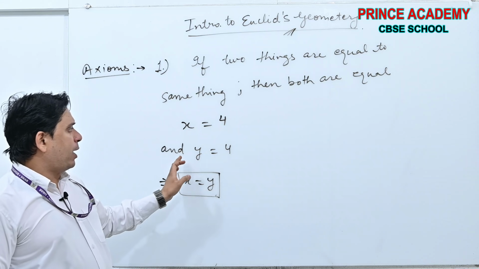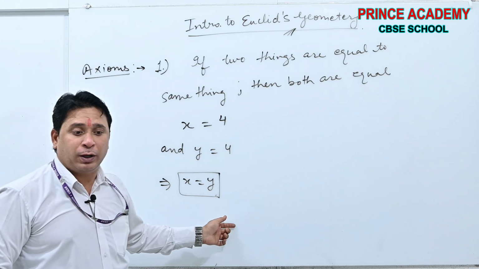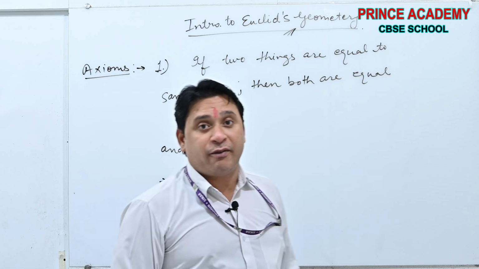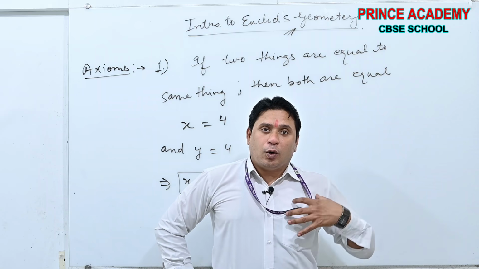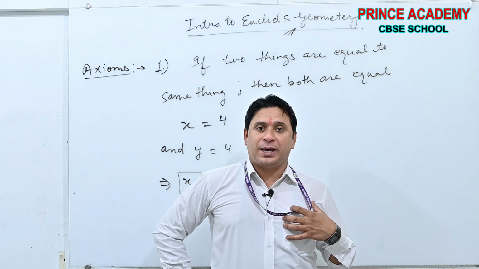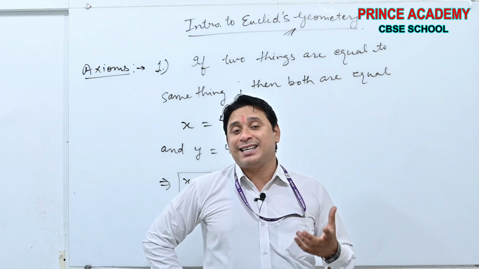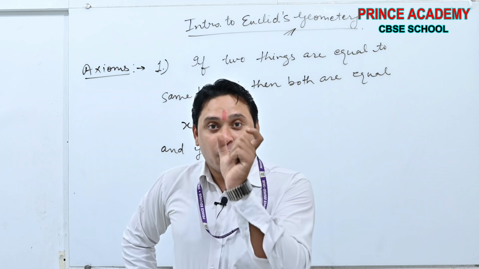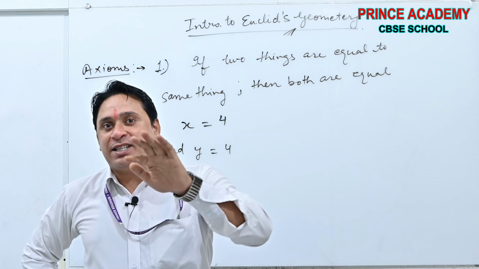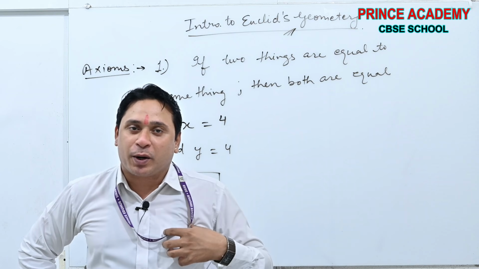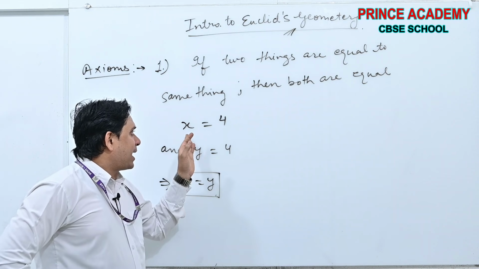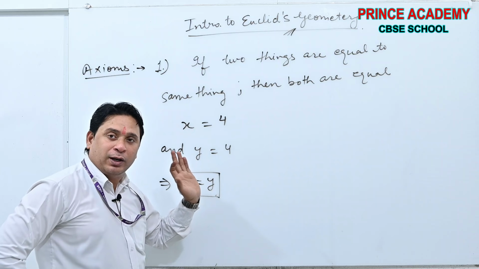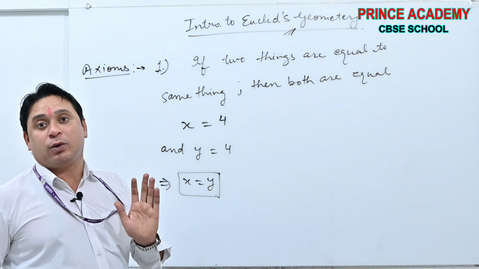X is 4, y is 4. It means x is equal to y. Suppose you are having 100 rupees in your pocket, and I am also having 100 rupees in my pocket. What can I say? Total money in your pocket is equal to total money in my pocket. Yes or no? X is equal to y, because x is equal to 4, y is equal to 4.